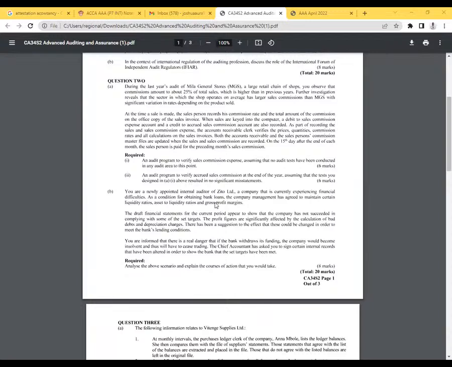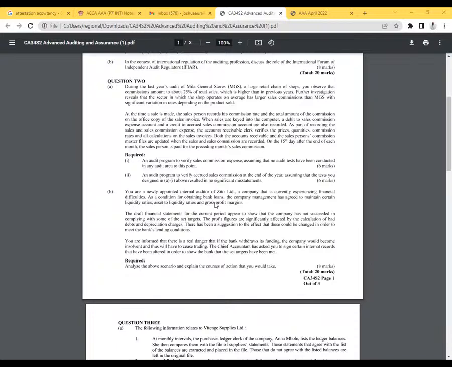Listen, I'm repeating again, that as a condition for obtaining bank loans, the company management has agreed to maintain certain liquidity ratios. And those ratios are asset to liquidity ratios and the gross profit margin. They have to be maintained. So paragraph number 2: the draft financial statements for the current period appear to show that the company has not succeeded in complying with some of the set targets.